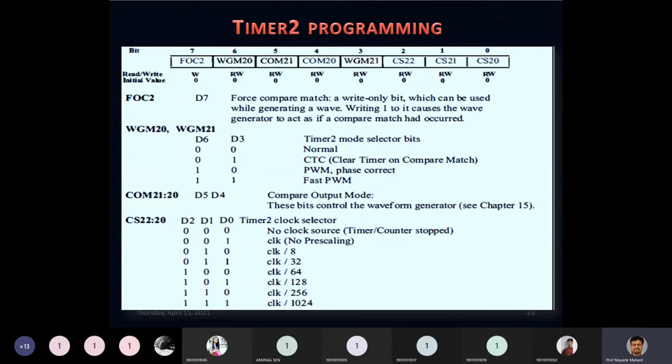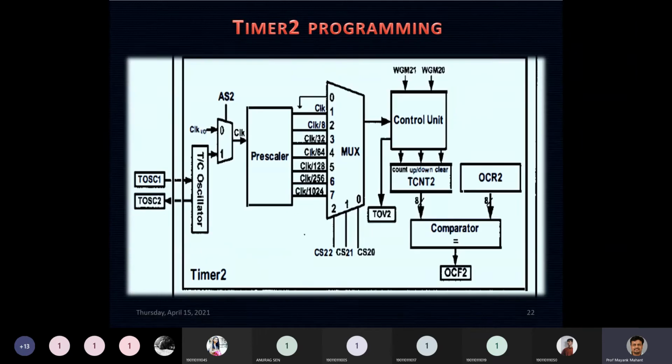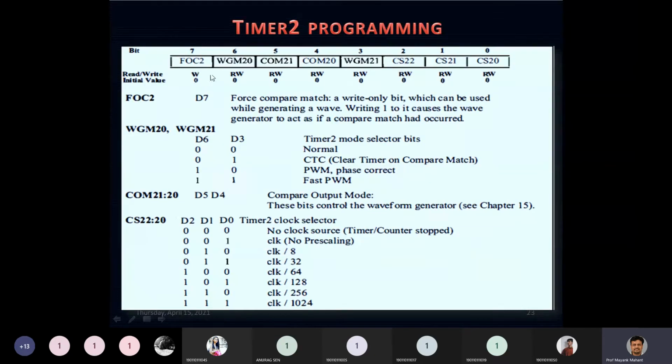Now let us slightly look into the TCCR. Over here also we have TCCR, the timer counter control register, on which the control unit works. In the previous case it was TCCR0, in this case it is TCCR2. It has the same kind of bits which we have seen in timer 0: FOC2, WGM20 and WGM21, which can be used to select the mode in which your timer 2 can work.